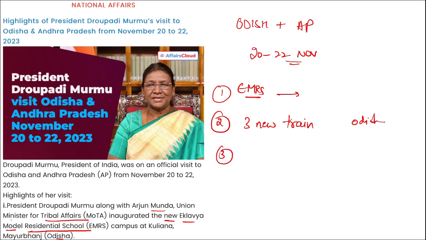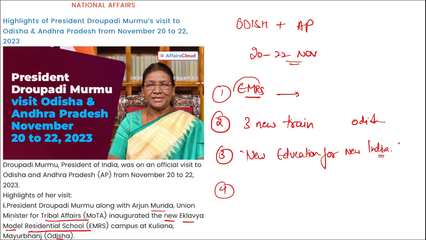Then apart from this, third thing, remember, she launched the education campaign titled New Education for New India. Right? This was also inaugurated by her. This is the campaign theme. Then fourth, remember, she graced the convocation of Veer Surendra Sai University of Technology in Odisha and Sri Satya Sai Institute in Andhra Pradesh. Correct. So these are some of the highlights of Draupadi ma'am's visit to Odisha and Andhra Pradesh.